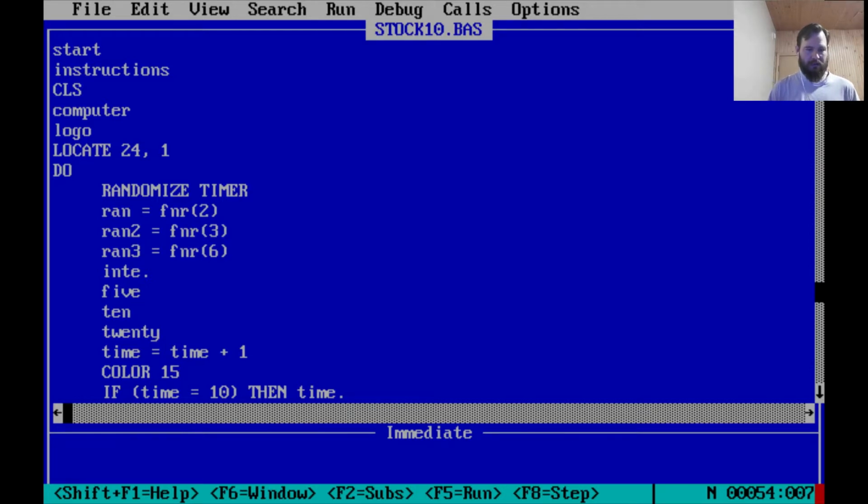In Stock Ticker, you have 3 different values, 5, 10, and 20. That's one dice. So I think that is this. This is the 5, 10, and 20. This would be which stock is going up or down.